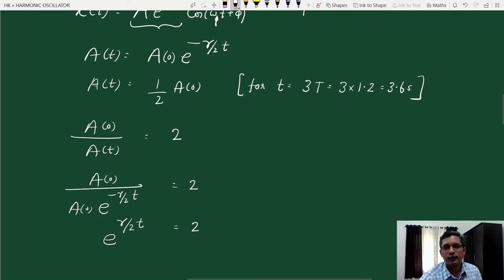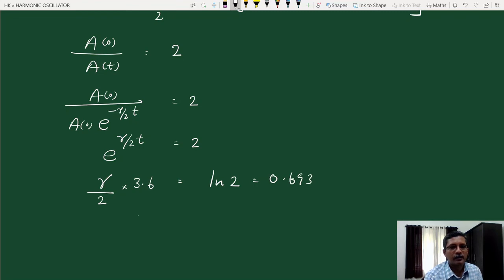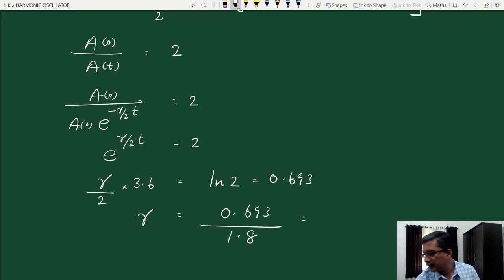But t is 3.6 seconds. Taking natural logarithm on both sides, gamma by 2 into 3.6 seconds is equal to natural logarithm of 2, which is 0.693. Therefore gamma is 0.693 divided by 1.8, as the 2 and 3.6 combine to give 1.8, and its value is 0.39 second raised to minus 1. This is gamma.